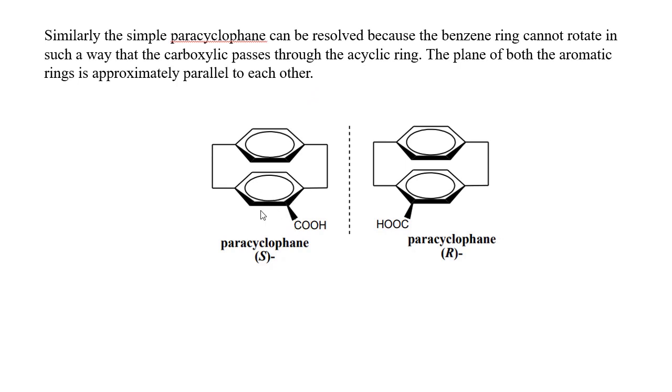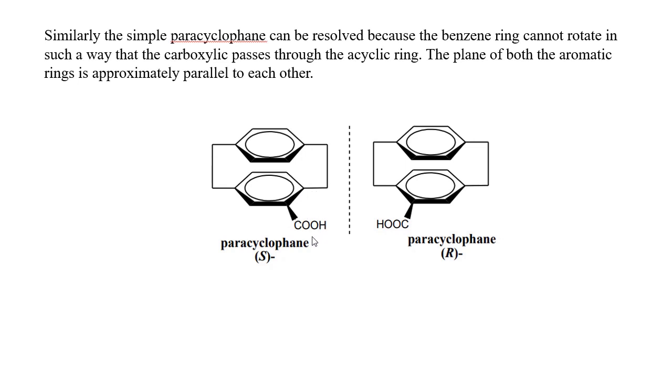This benzene ring cannot rotate through the acyclic methylene ring. Here you can see CH2 groups connected to the para positions of the benzene ring, and hence such molecules are called paracyclophane. You can see both the para positions are connected with CH2 groups.